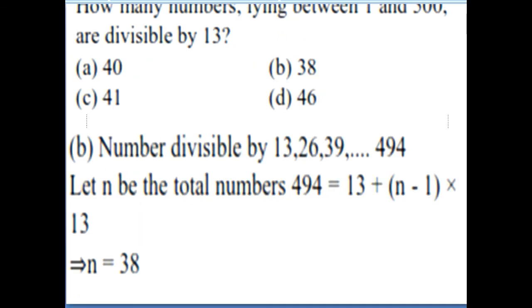Now you see here, how many numbers lying between 1 and 300 are divisible by 13? This is the same methodology you are using. So divisible by 13 is the answer. Here you have to see how many numbers are divisible by it. Total number is 494, that is from this to this. So totally you are writing this.